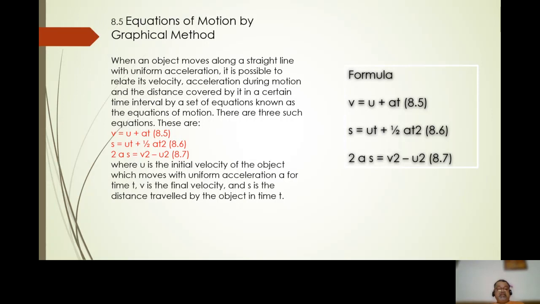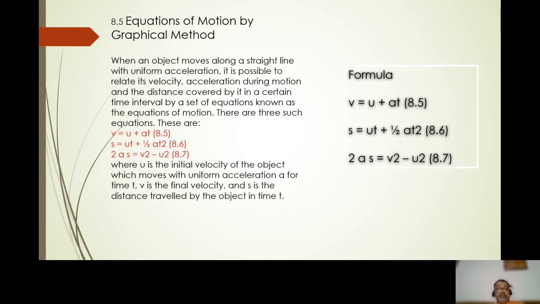There are three such equations. These are v = u + at, s = ut + 1/2 at squared, 2as = v squared minus u squared.